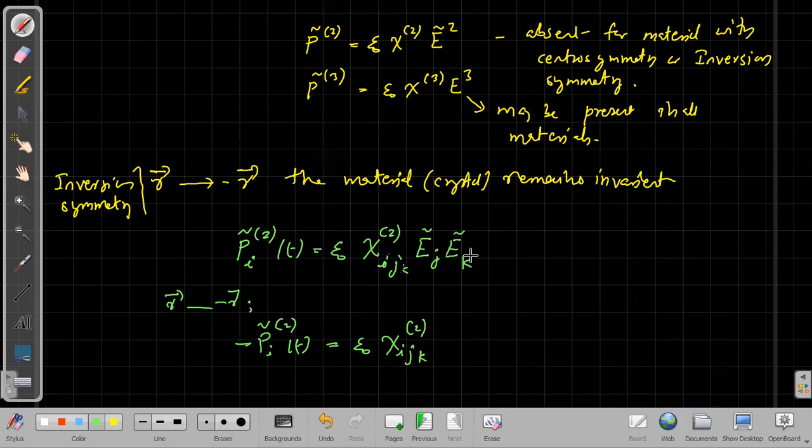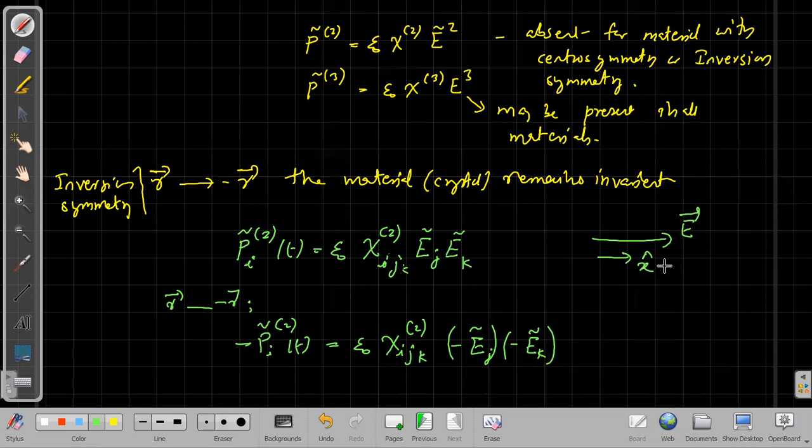Now what would happen to Ej and Ek? The direction of Ej and Ek would be reversed. It becomes minus Ej and minus Ek. Suppose you applied the electric field towards the right side and you chose the right side as positive x, then the electric field is along the positive x direction.